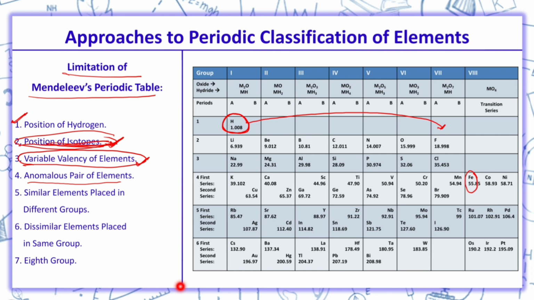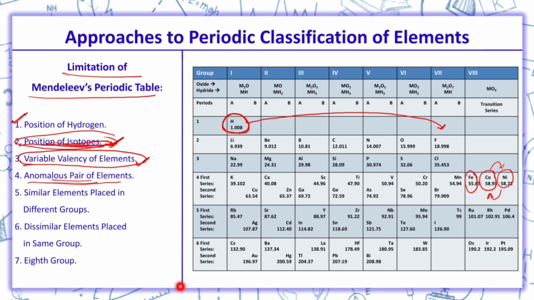Fourth, anomalous pair of elements. There were certain pairs of elements in Mendeleev's periodic table which violate his own law. Like Mendeleev said that elements are arranged in increasing order of atomic masses. So we can see over here cobalt and nickel, the mass of nickel is more but cobalt is less, but he placed cobalt before nickel, which is wrong. So like this, there were some defects in his periodic table.